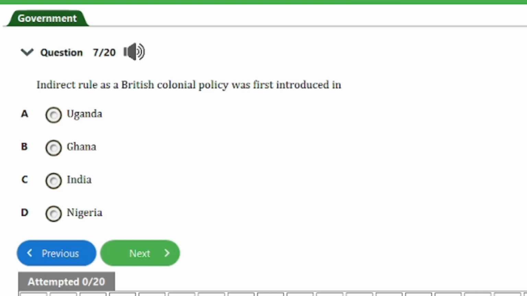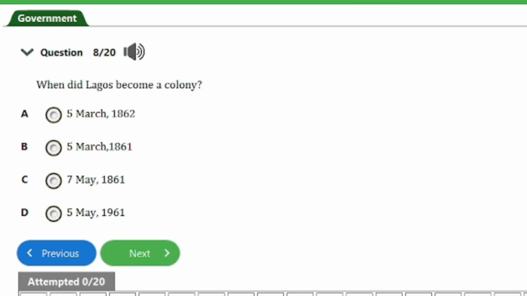We have here question number 7. It says, indirect rule as a British colonial policy was first introduced in A, Uganda, B, Ghana, C, India, D, Nigeria. So guys, the answer to this question is option D, that's Nigeria. Let's head on to the next one, guys.